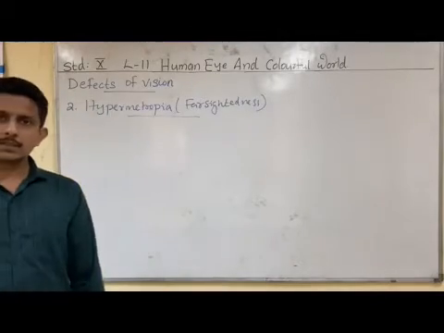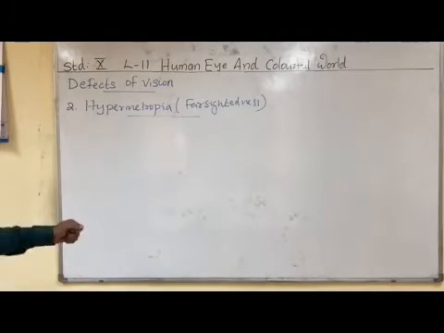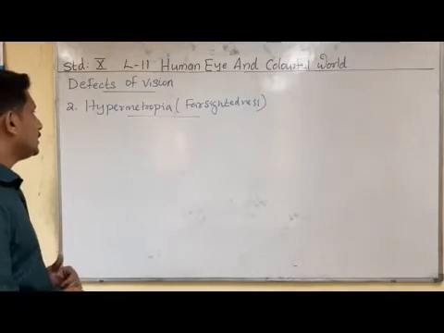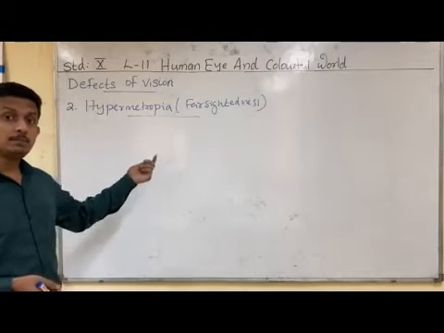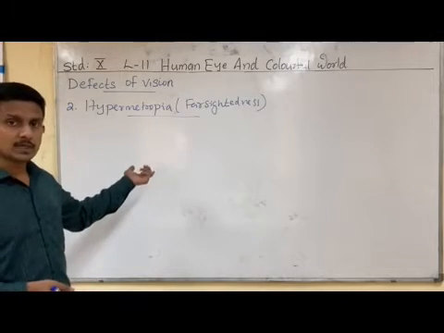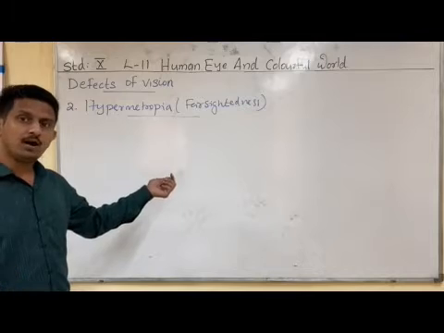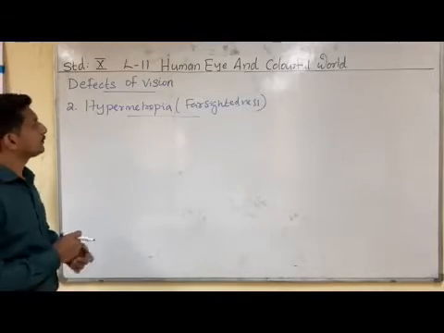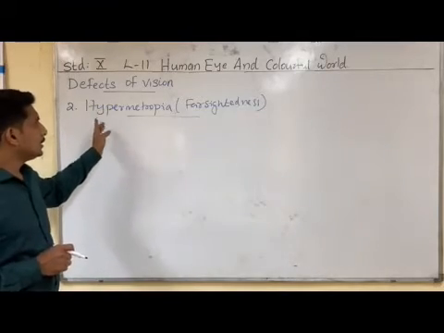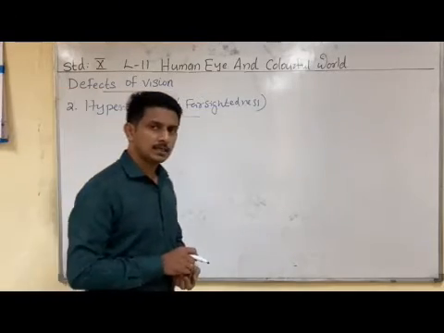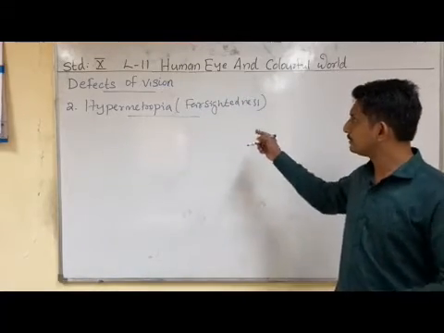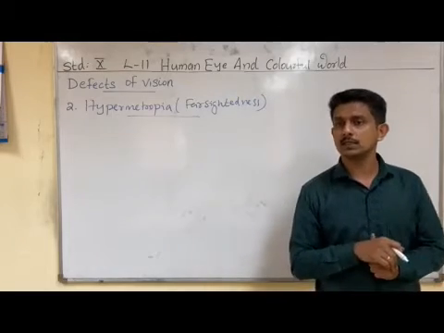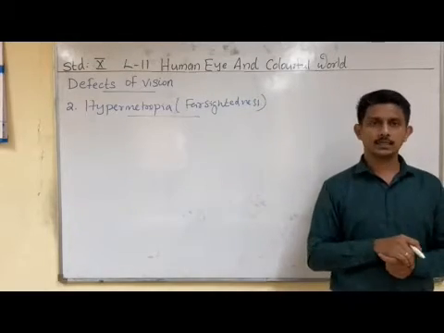So now we are going to discuss the second defect of vision, that is known as hypermetropia or farsightedness. In this case, we can see that the person is able to see far away objects. Those who have this type of defect are able to see far away objects, but they are not able to see nearby objects. In the case of farsightedness, the person is able to see far away objects but not nearby objects. Such a defect of vision is known as hypermetropia or farsightedness.